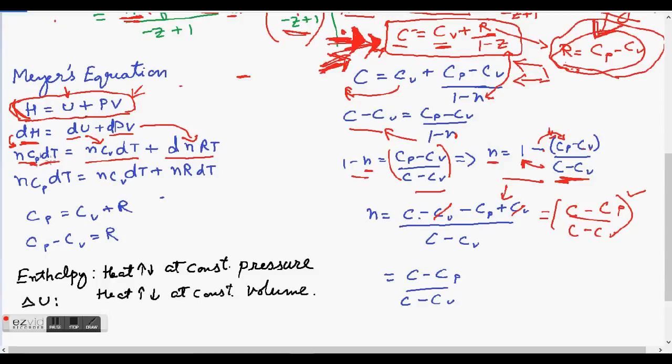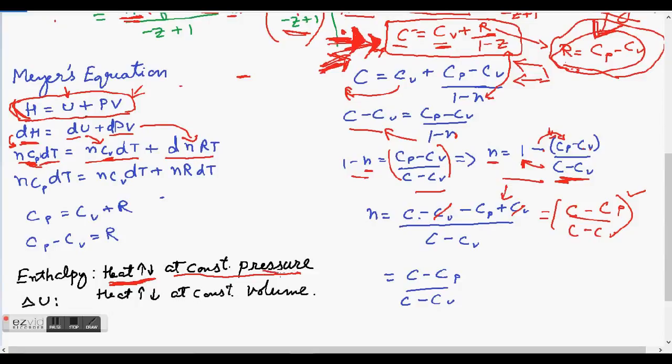You may wonder why we have used Cp here and why we have used Cv here. The reason is enthalpy by definition is heat absorbed or given away at constant pressure.